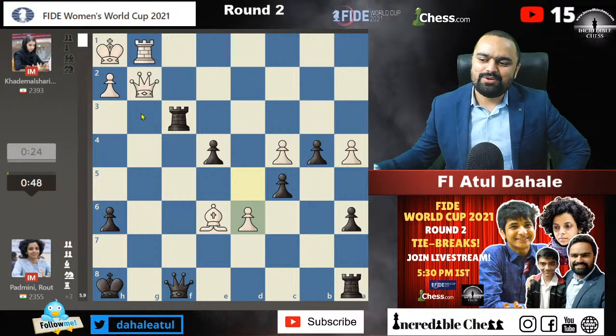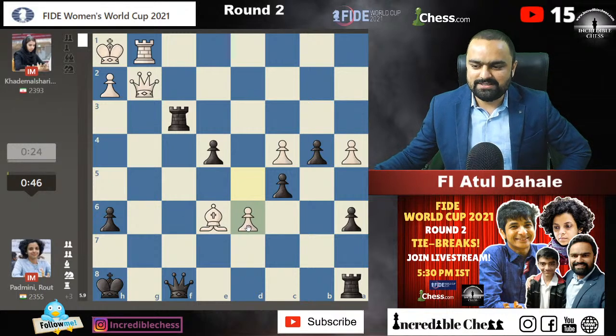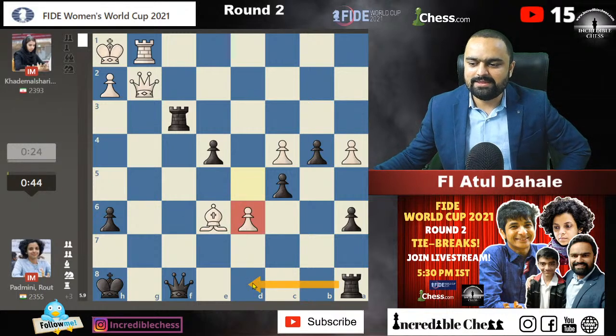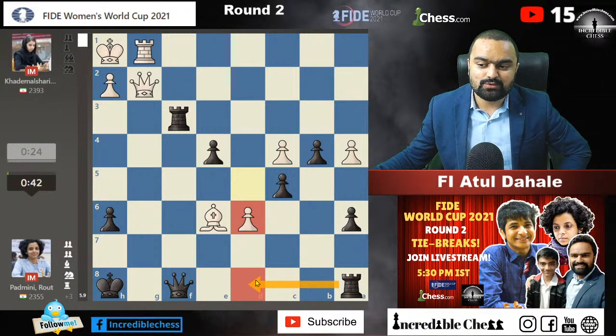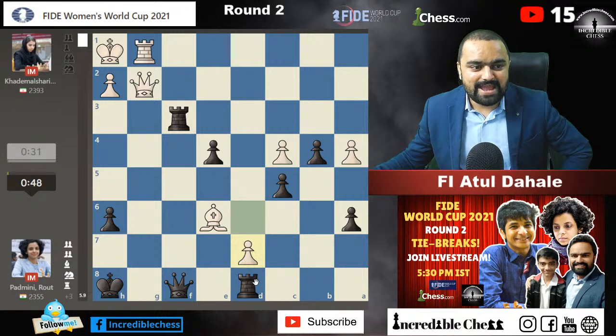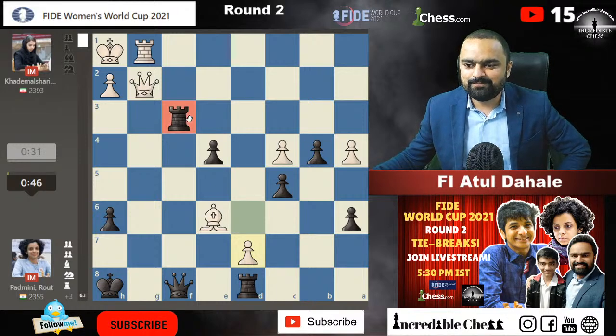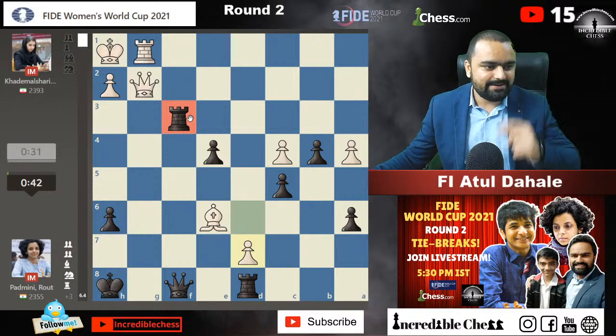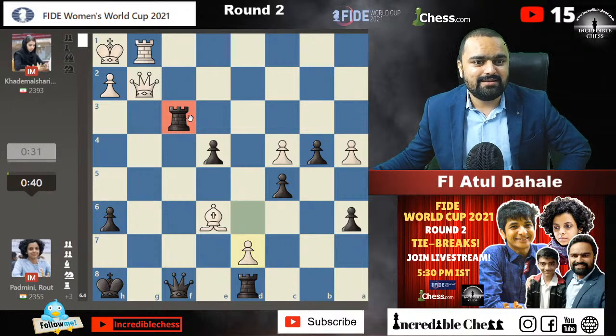D6. Okay, fine. Rook f2 should be played. This pawn is a dangerous pawn, but okay, it is covered by this thing. The rook is covering the d8 square, so no need to worry about that. Yeah, Padmini OP. Thanks, Butterscotch. And guys, make it 100 likes very soon. We are very close to 100 likes.